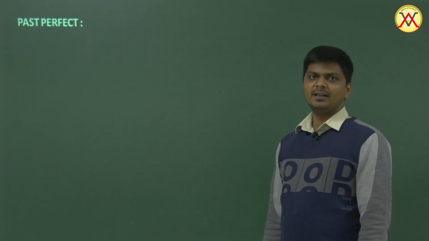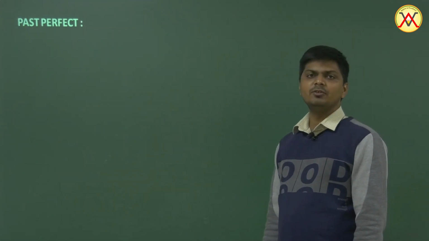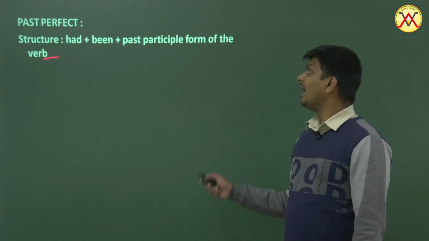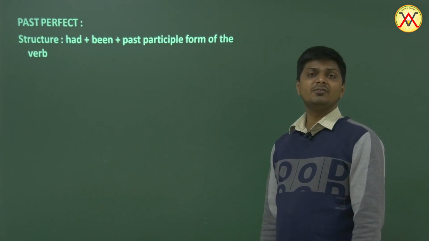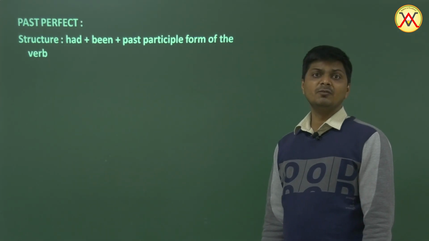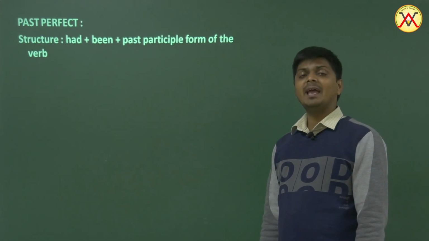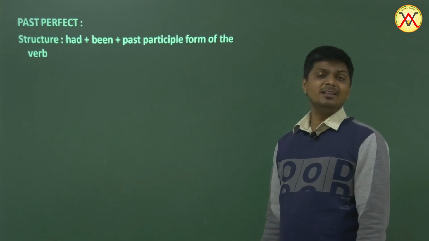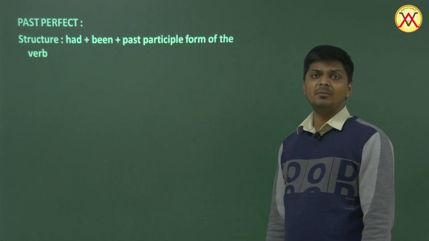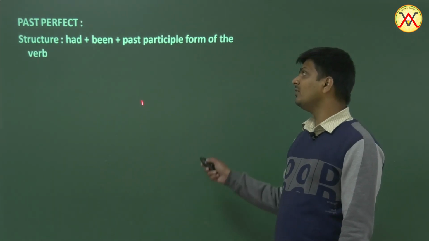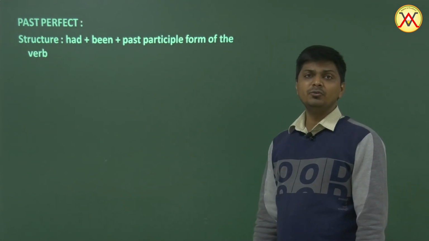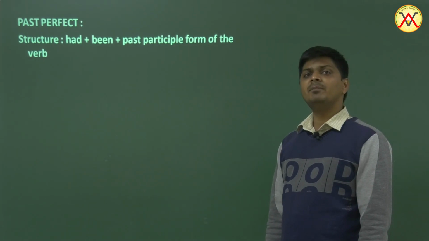Past perfect. Let's see how to change the past perfect tense into passive. Had been plus past participle form of the verb, had been, third form. Well, the structure for changing the present perfect into passive was what? Has, have, been, third form. And in the past it would just be had been, third form. They correspond with each other. Had been, third form. So always remember, been must be used in the passivization of perfect tenses.